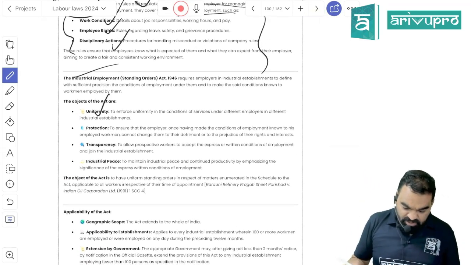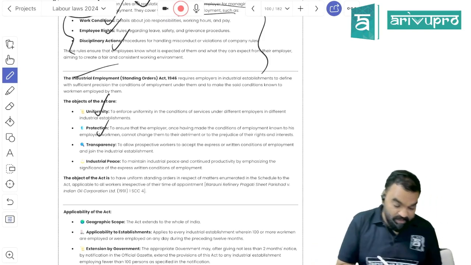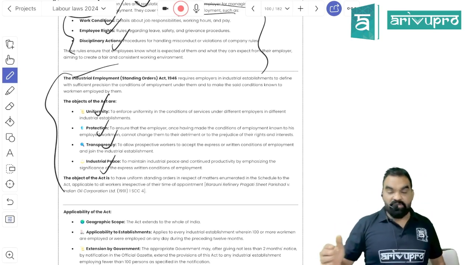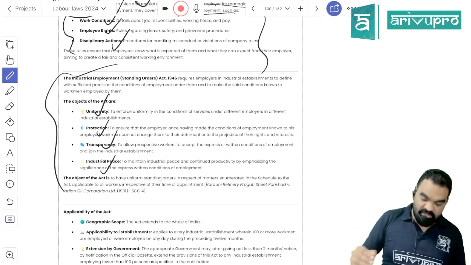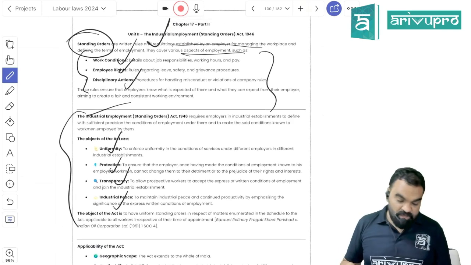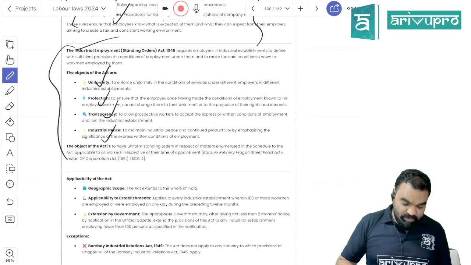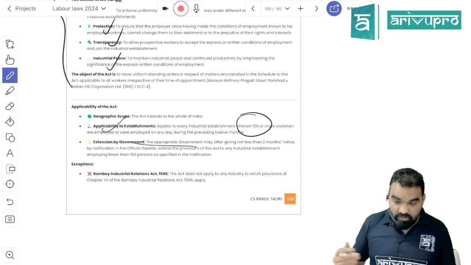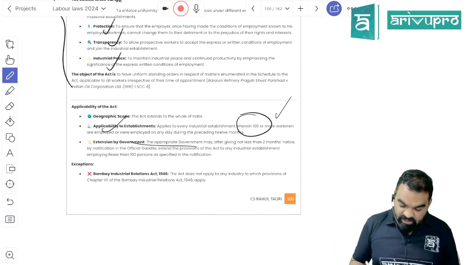It will build uniformity in working condition. It will lead to protection of the worker by the exploitation by the employer. It will build transparency, and it will build industrial peace. So whenever I am talking about standing order, it is nothing more than the list of detailed terms and condition, which is going to be equitably and commonly applicable on all the worker who is working within the establishment. It includes a working condition, it includes employees right, it includes disciplinary action. It will build uniformity, it will lead to protection, transparency and industrial peace, right? I told you it is going to be applicable on all the industrial establishment where the number of worker working within the previous year in any day exceeds 100 or more, right?